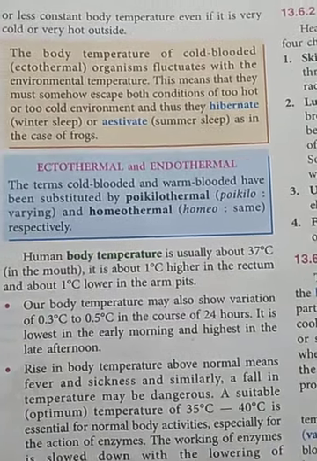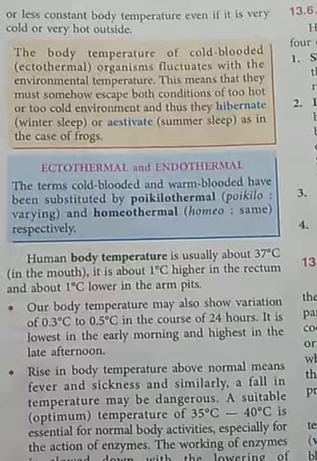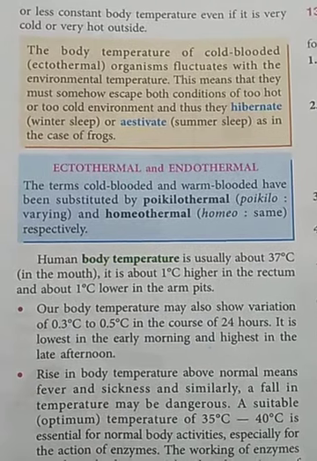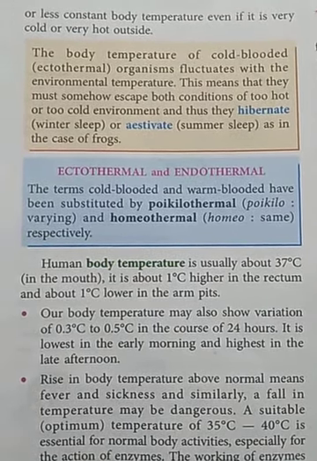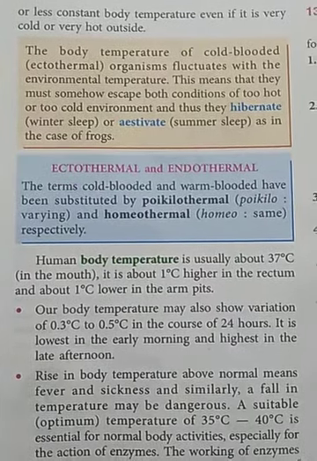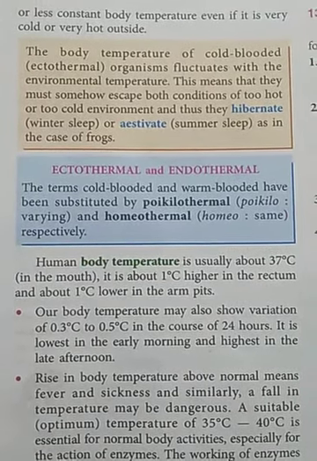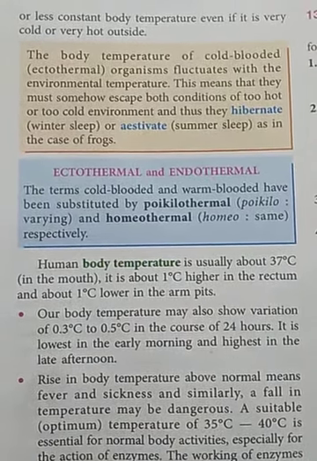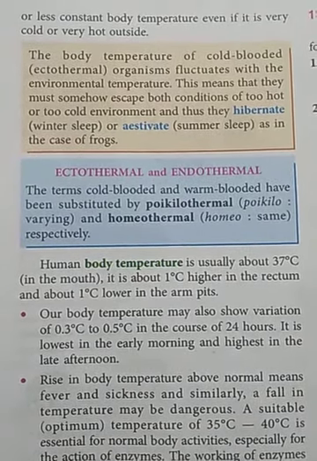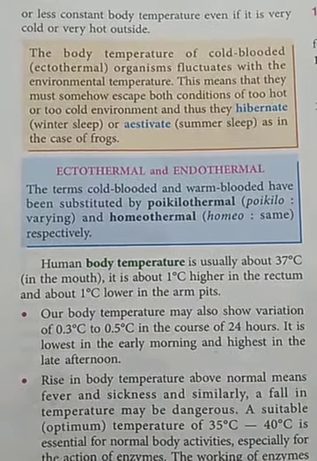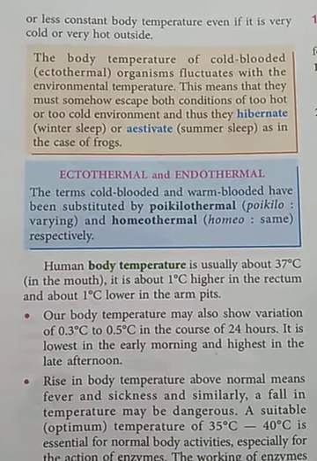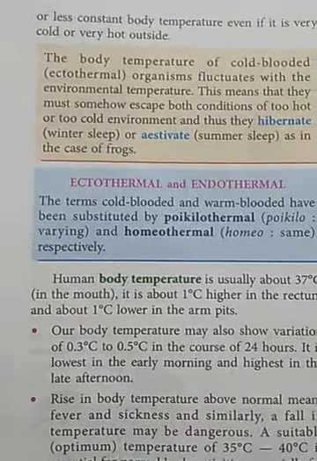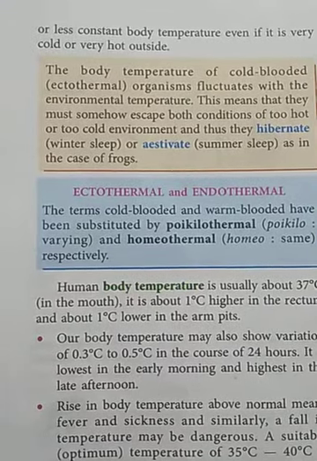Now the body temperature of cold blooded organisms fluctuates with the environmental temperature, means their body temperature changes with the temperature outside. And these cold blooded animals are called ectothermal animals. It means these organisms must escape both conditions of too hot or too cold environment. So to escape from these two conditions, they have to undergo hibernation or estivation. Now this hibernation process is also known as the winter sleep.